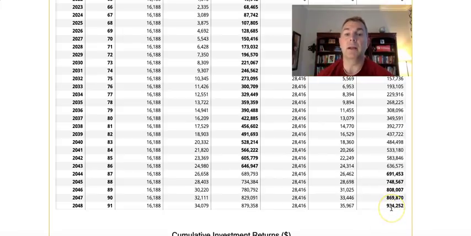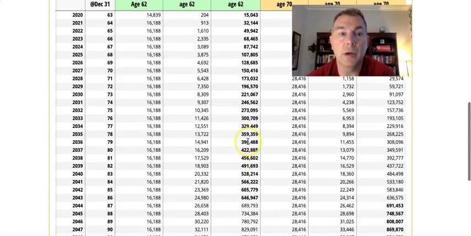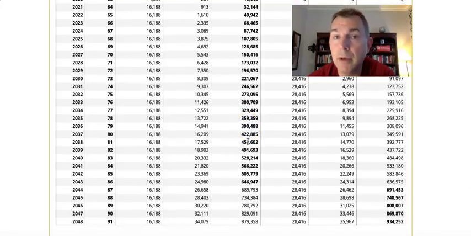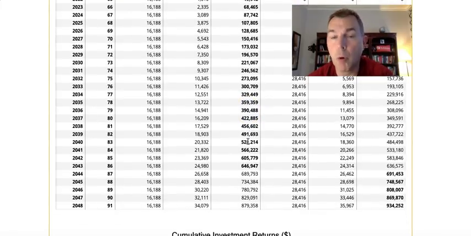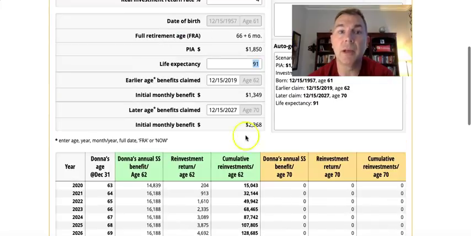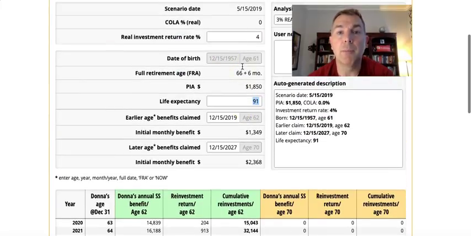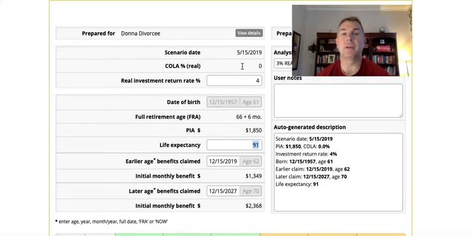And on top of that, even at 91, she only has around $50,000 less. And that's a lot of money, don't get me wrong. But I mean, look at all these dark black years, significantly more probability of her dying with money, more money if she had taken it early at 4%. And so remember, that's only 7.6. So 4%, we're using 2.6 cost of living, i.e. inflation rate. That's only 7.6.